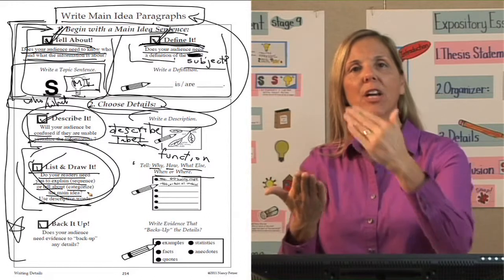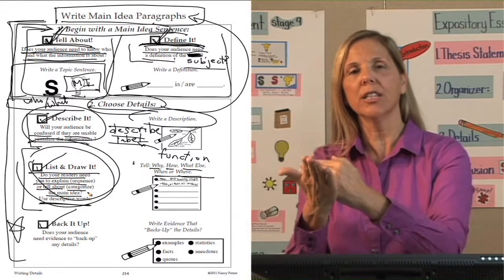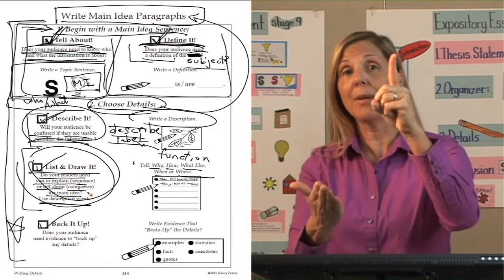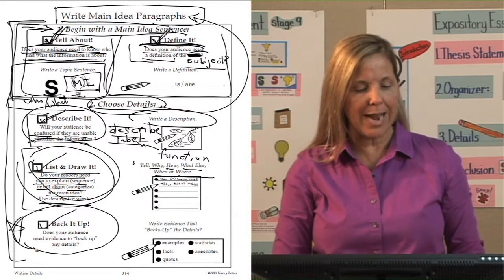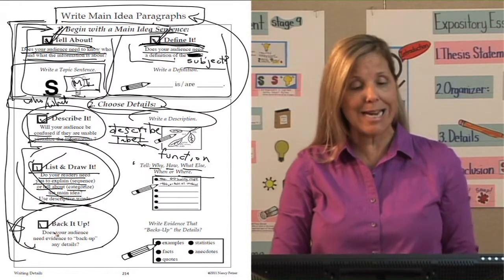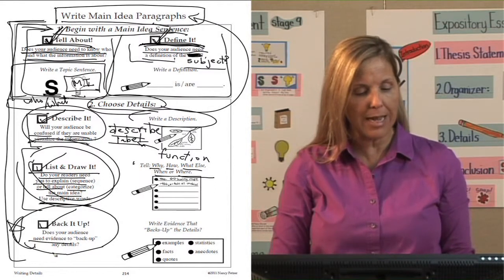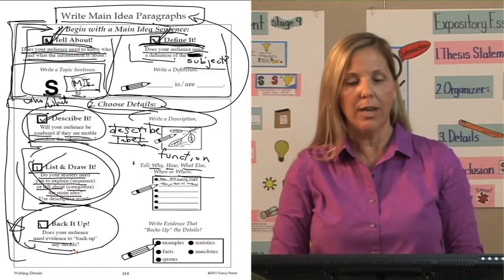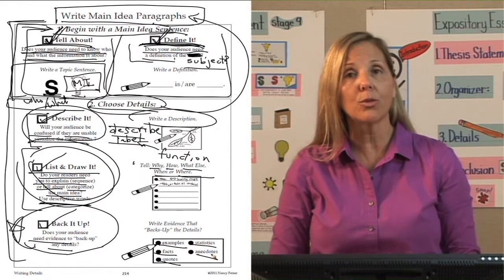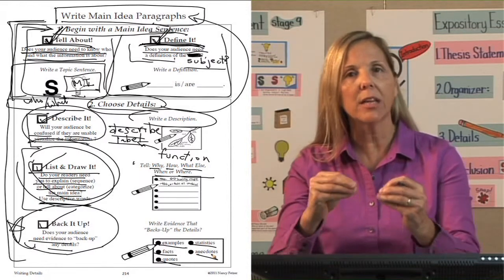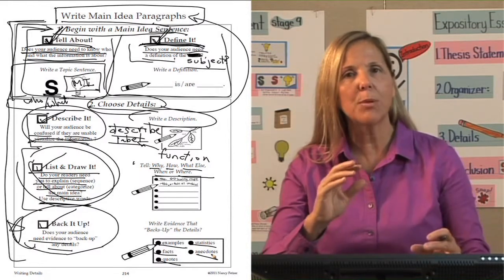Once I have either described or listed and drawn my details about the main idea, then I'm going to ask one more question, and that is, back it up. Does your audience need evidence to back up any of these details? And that's where we ask, do we need examples, facts? Do we need quotes, statistics, anecdotes? These are specific details to back up your information.